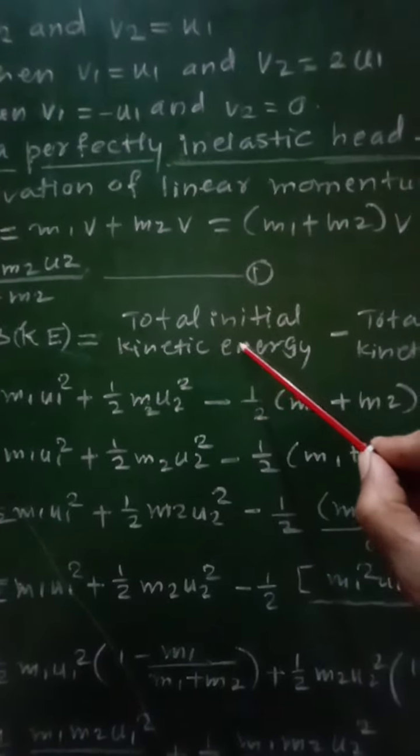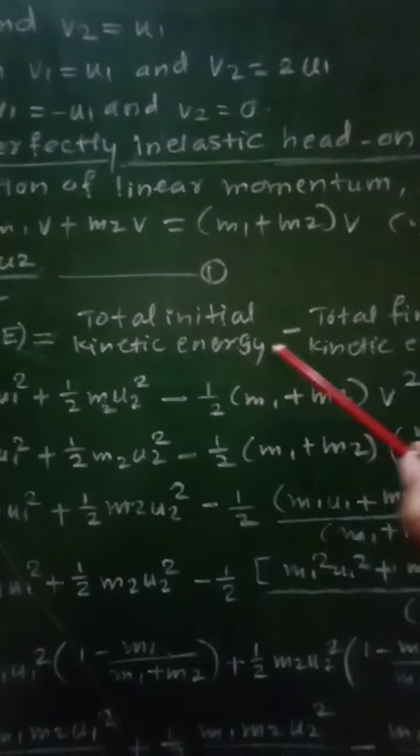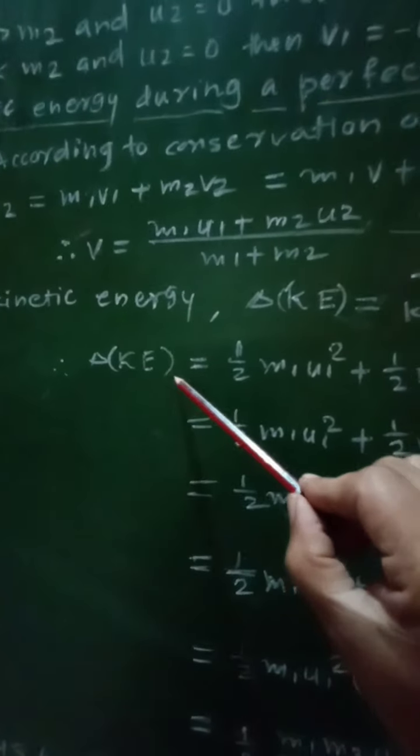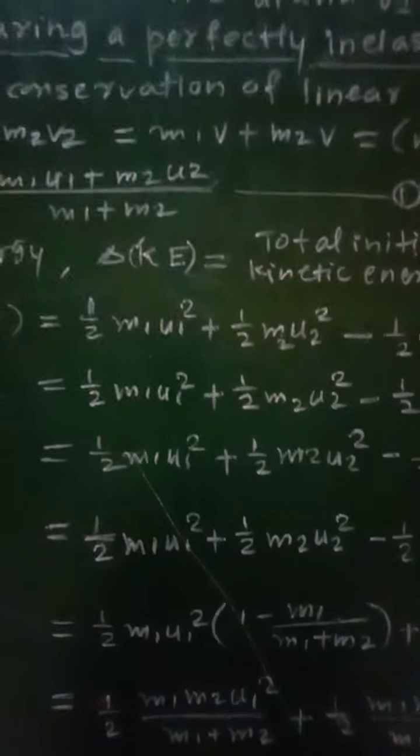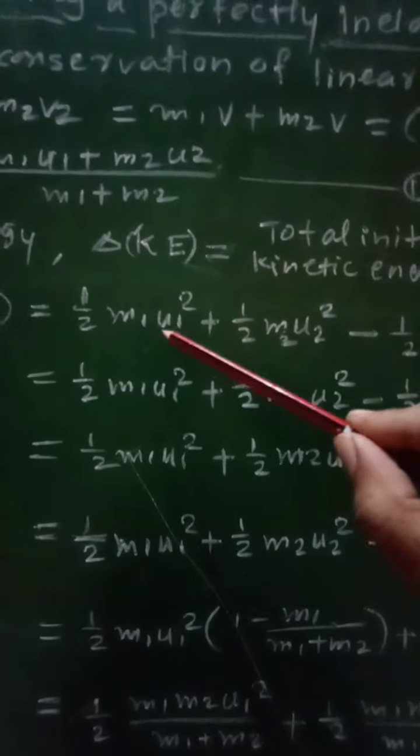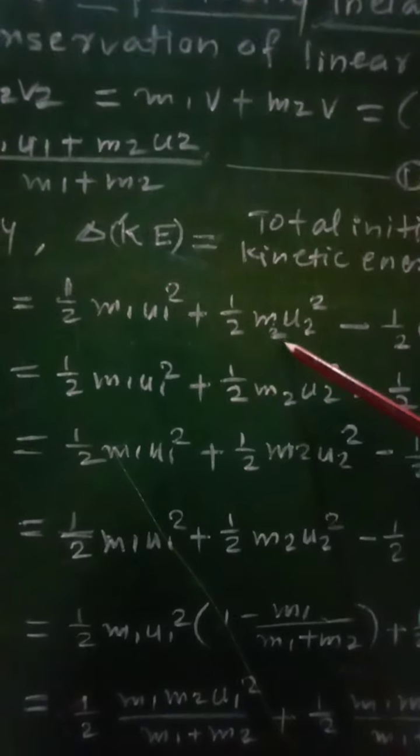Now by putting the values of these total energies before collision and after collision, we get delta KE, that is the loss in kinetic energy, equal to half m1 u1 square plus half m2 u2 square.